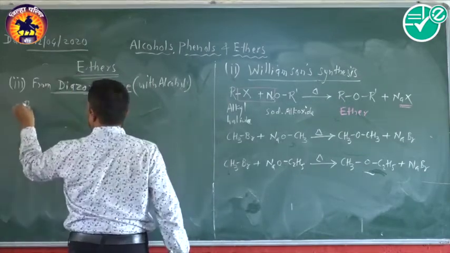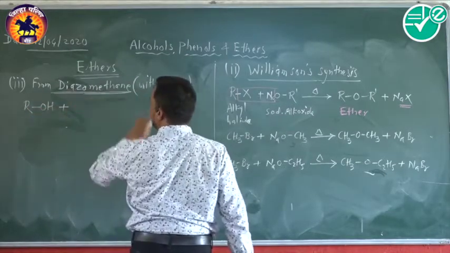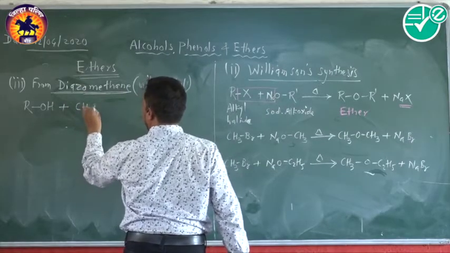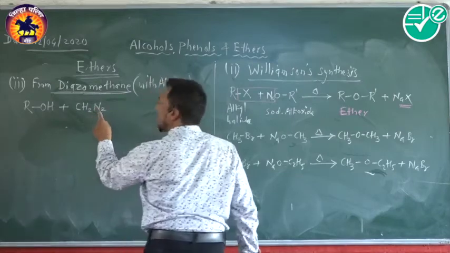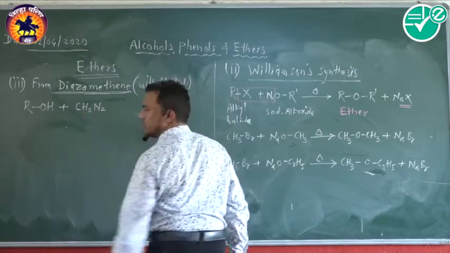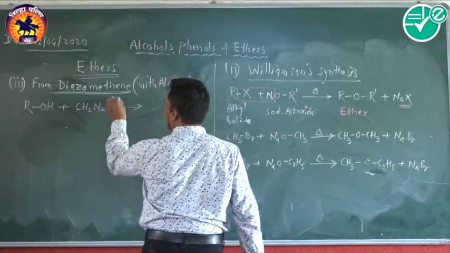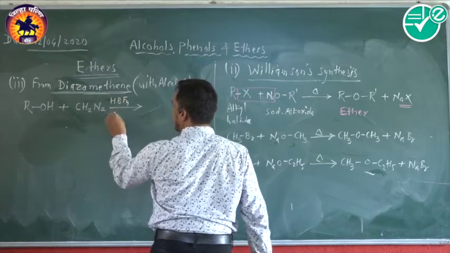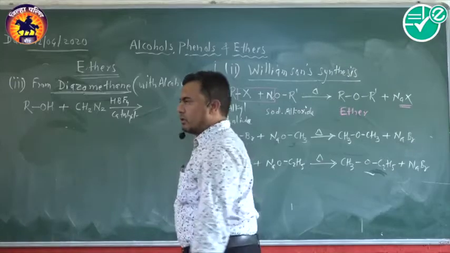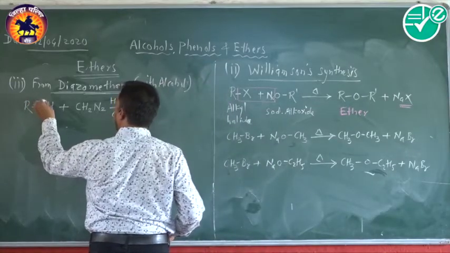Here alcohol ROH is treated with diazomethane. Diazomethane, the formula is CH2N2. N2 we call diazo, two nitrogens in methane substitute is called diazomethane. In the presence of fluoroboric acid, which acts as a catalyst. This fluoroboric acid speeds up the reaction.